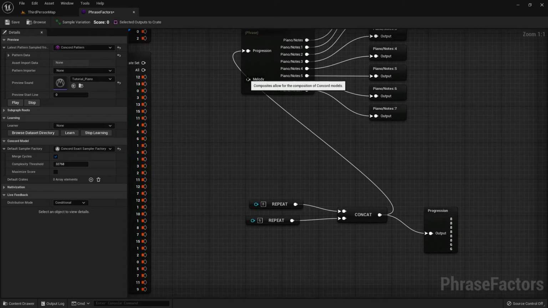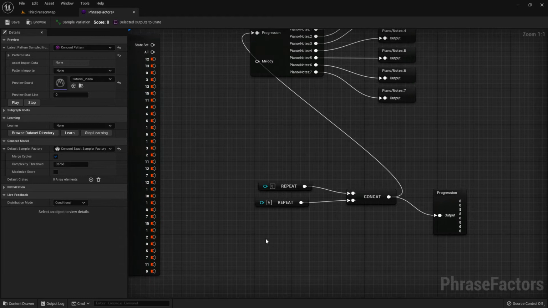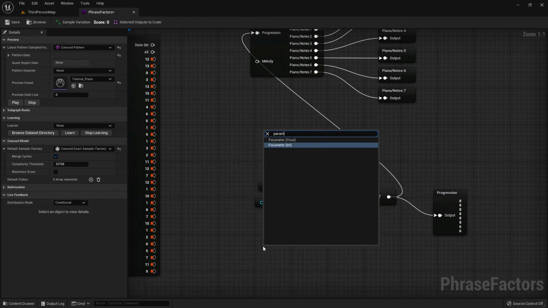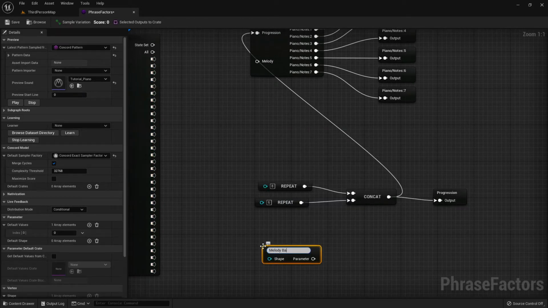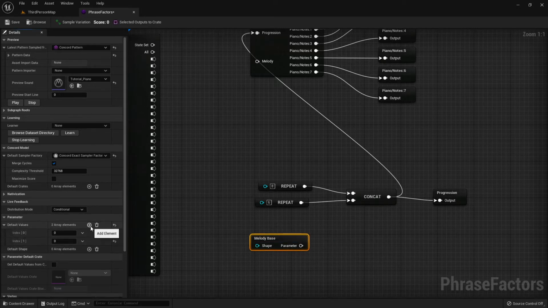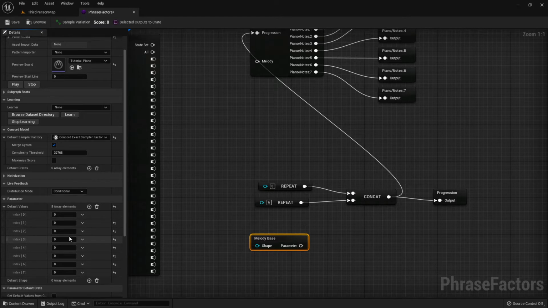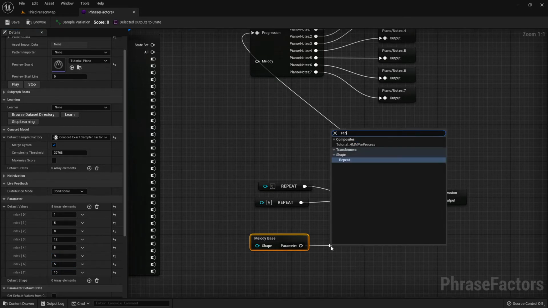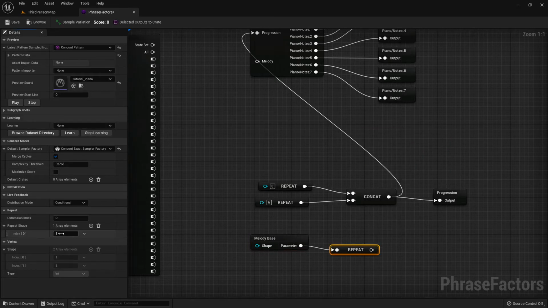We will also create a melody just using some nodes. For this, I will first chuck in a parameter of integer type, call this melody base. And I will just add 8 values to the default array. And I already know kind of a melody in my head just using scale degrees that I can just type in here, going from 1 to 5 to 8 to 12, back to 5 up to 9, then back to 5 up to 10. And then I will just repeat this 3 times.